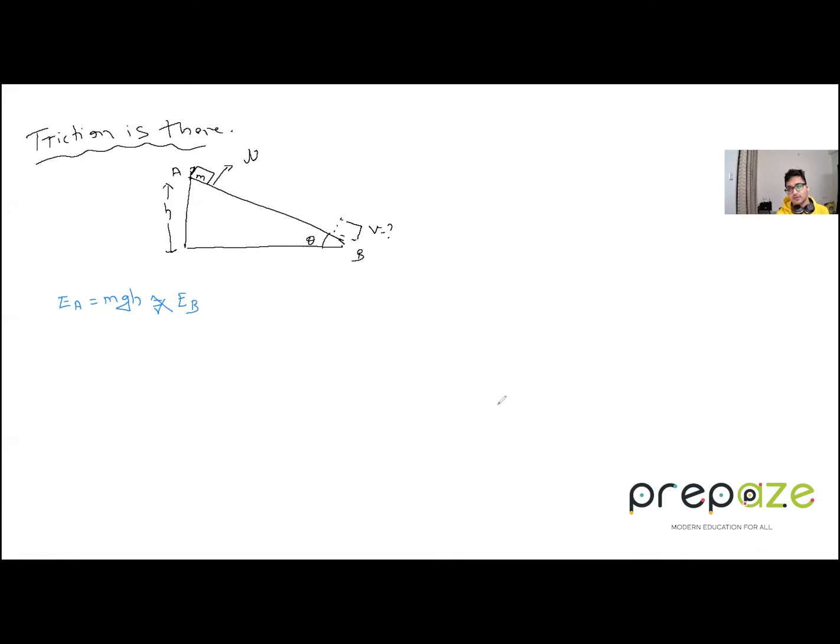Suppose, this is a very common example. Let's say you roll a ball on the ground. You give some kinetic energy to the ball, but after some time the ball stops, right? Why does it stop? Because friction stops it. So whatever energy you supply to the ball is taken away by friction. So you can think of it like this: whatever energy is supplied, some or all will be taken away by friction.